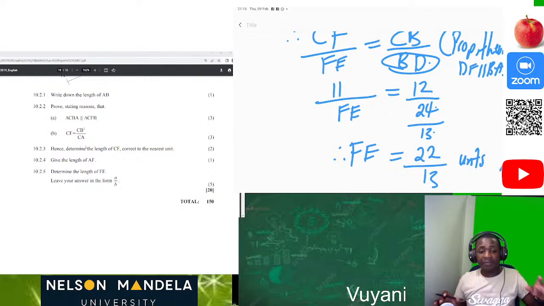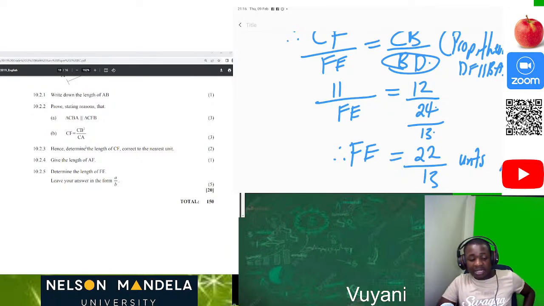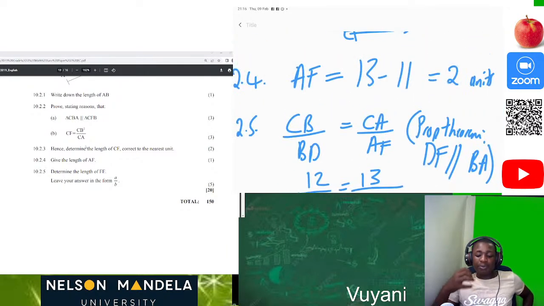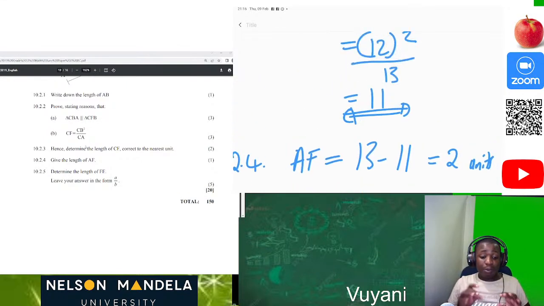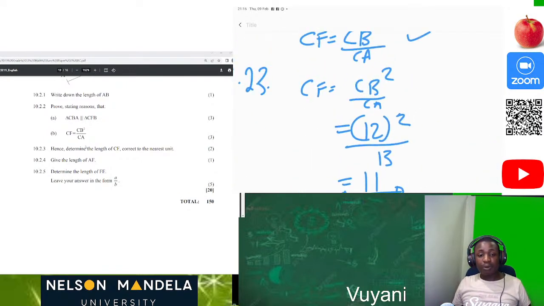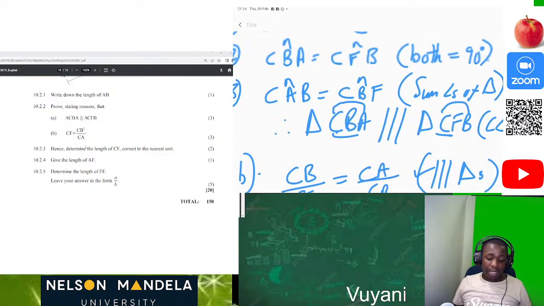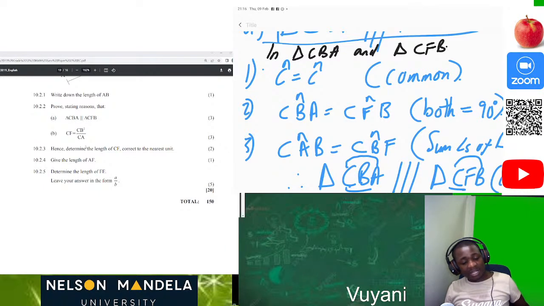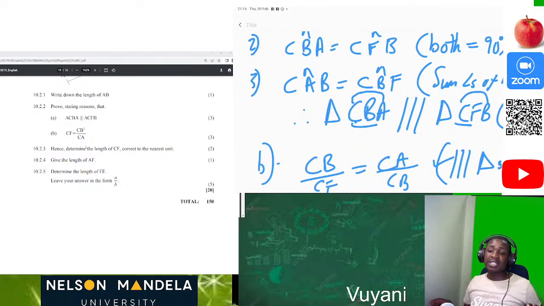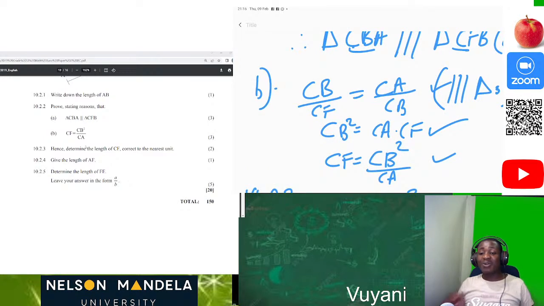Just to highlight something fast before we close our session. What is important in this question is that you understand the prop theorem and you use it. In these two questions which you did, we started by proving the prop theorem. We also used the similarity theorem to prove that triangle CBA is similar to triangle CFB. Then from that part, we used what you had already proved in the process.